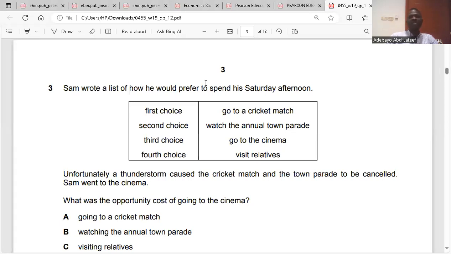Remember, opportunity cost is the next best alternative forgone. So first choice and second choice are done. So the third choice was made, and the next choice that was supposed to be made is to visit relatives. So the opportunity cost is the fourth choice, visit relatives. Do you get it? No. I'm going to say it again. The first and the second choice are done. It couldn't hold because of weather condition or thunderstorm. Then he chose the third choice. Yes or no? Yes. And we said the opportunity cost is the next best alternative forgone. So the next choice after the third choice is the fourth choice. So which is visiting relatives, C.